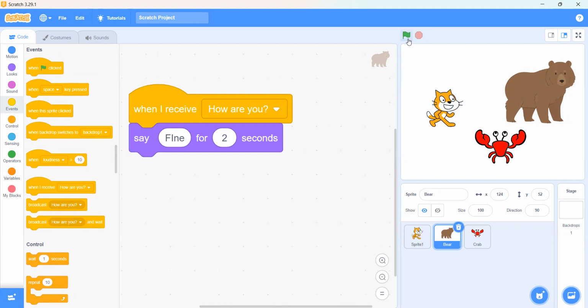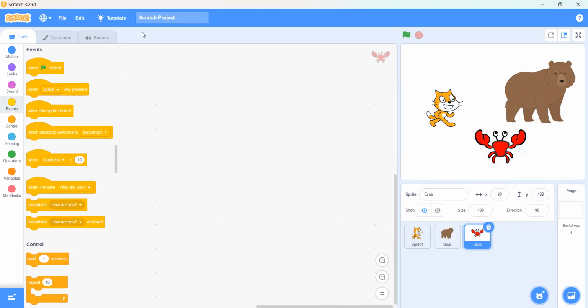So when we click on the green flag, what is happening is that this cat is sending them the messages and they are replying to them. Okay, Mina, do you have any confusion till yet? No. Okay, so now we can do that in the crab also.